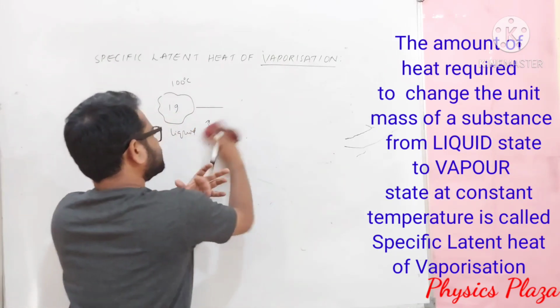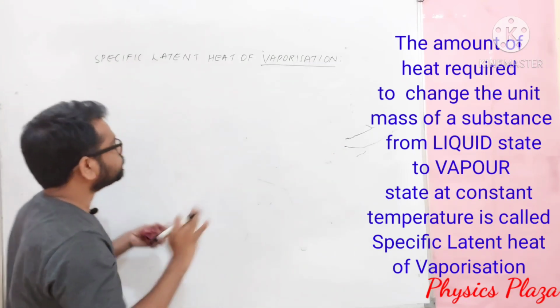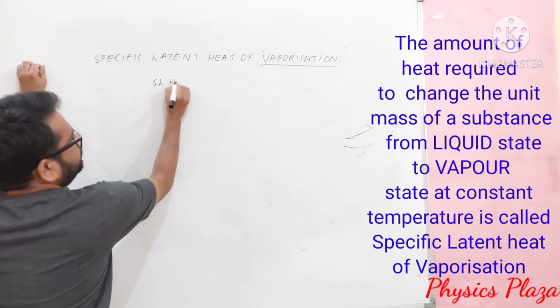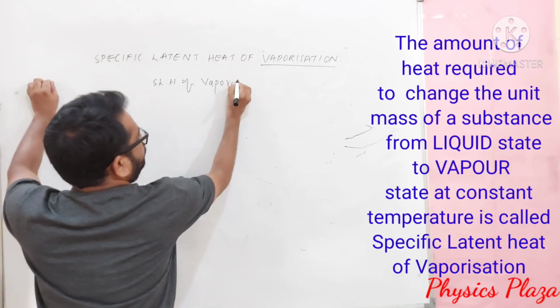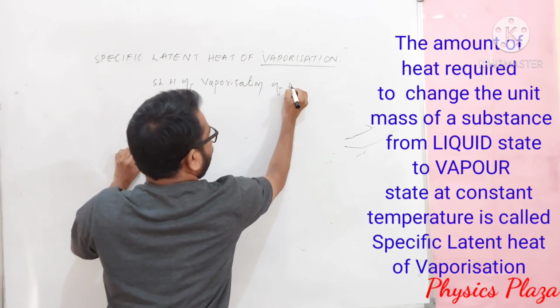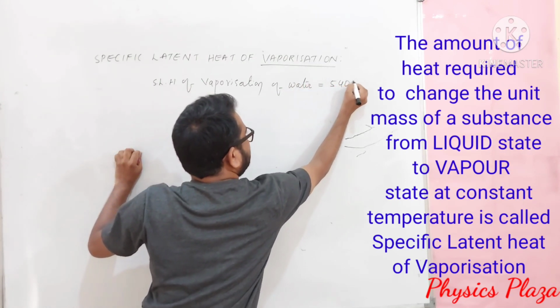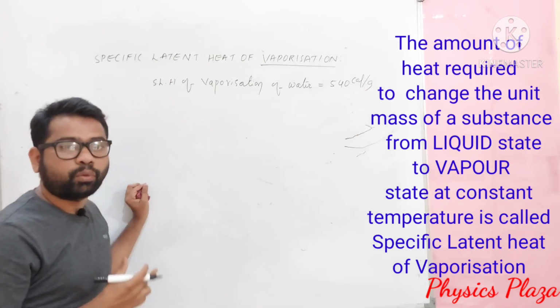In some textbooks it will be given 540, in some textbooks it will be given even 546 also. So on average, let us take the specific latent heat of vaporization of water as 540 calorie per gram. So what does it mean?